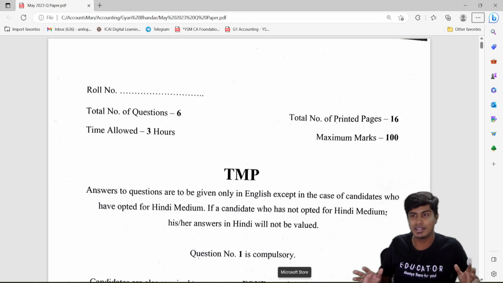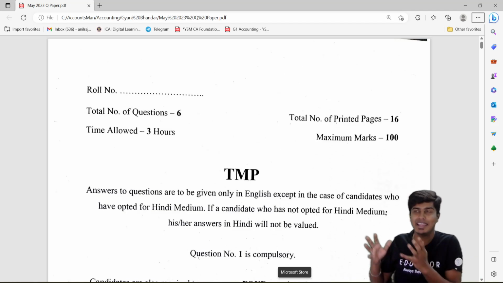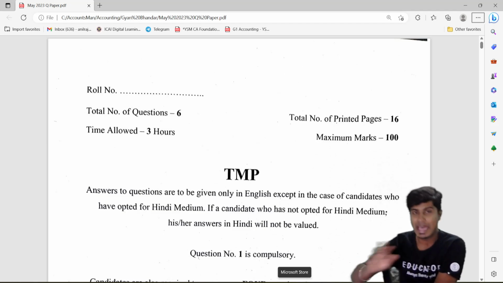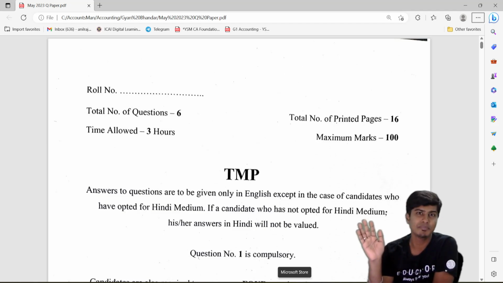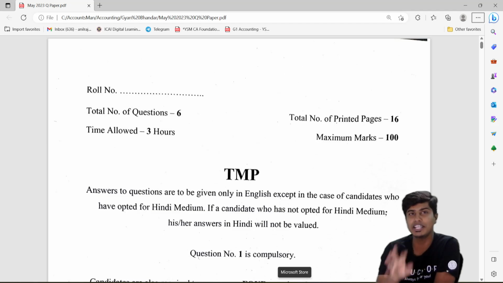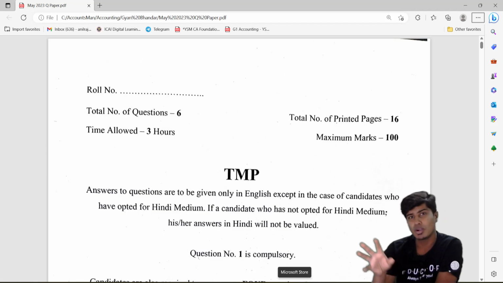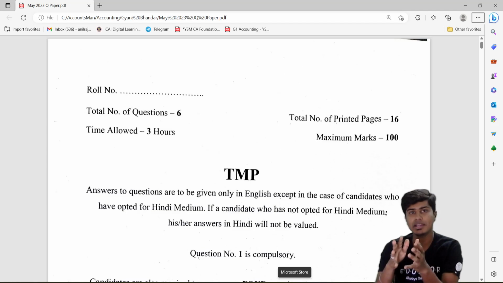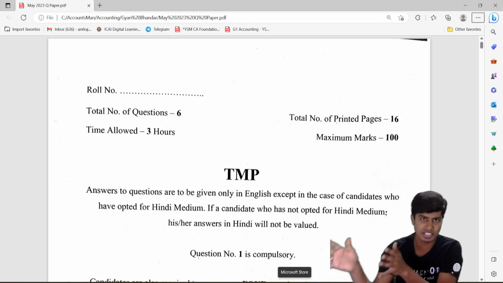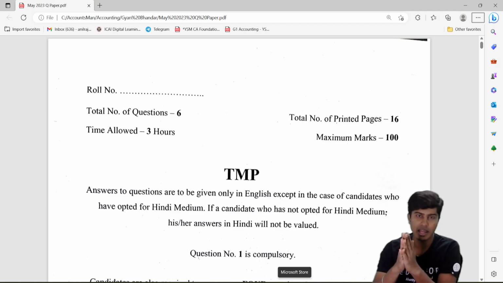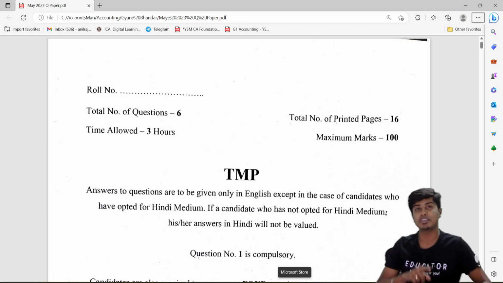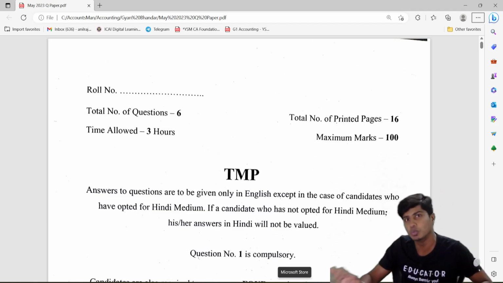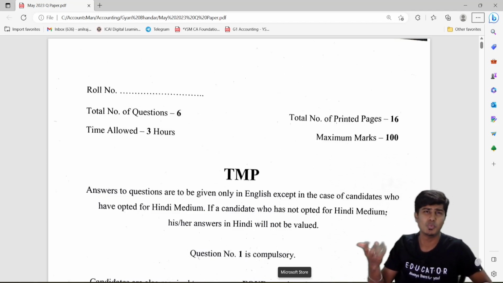And though I tell people not to watch, I know people will still watch. So just to ensure that your enthusiasm and energy towards the next paper won't go down, I will not be discussing any of the answers. I will not be giving out any of the treatment of adjustments in this paper analysis. I'll just be telling the chapter name and what is the tricky part that was there in this question. I will, however, be very soon uploading a very detailed answer discussion video for this entire paper, and I hope you people will watch that. That video will come up only after the last examination of Inter Group 2 is over. So why waste time?